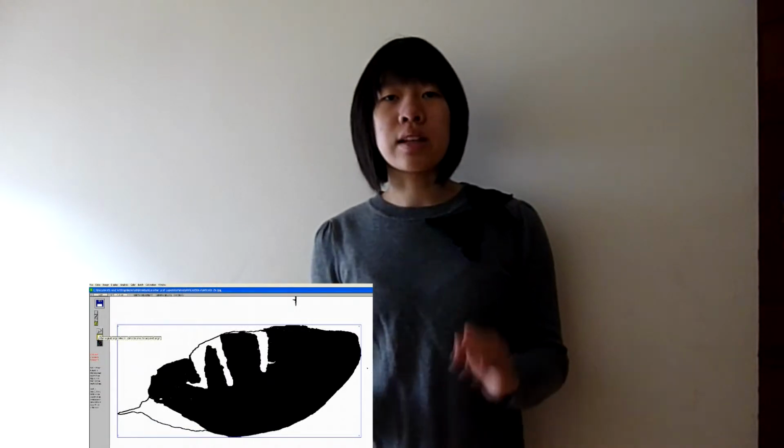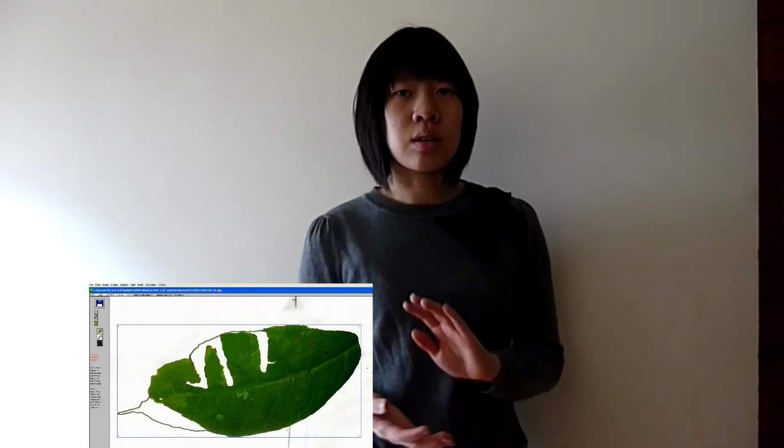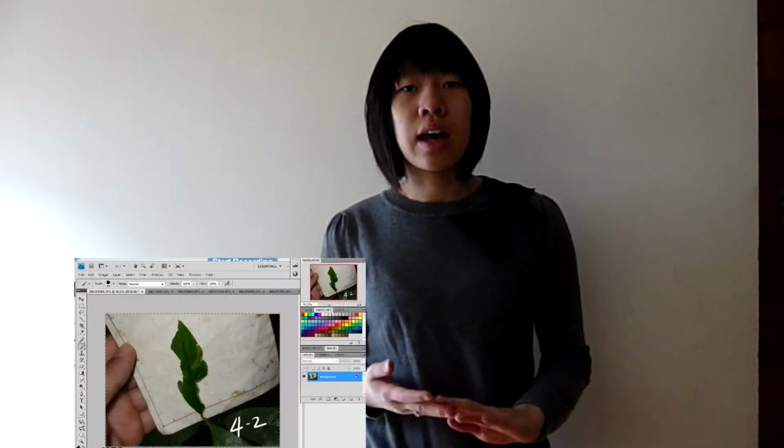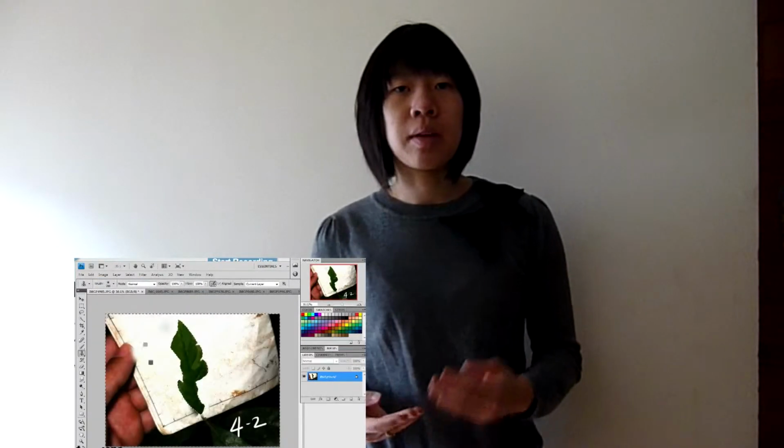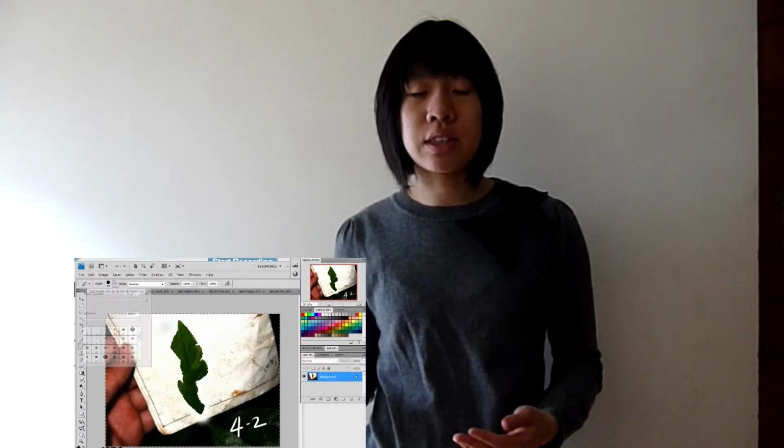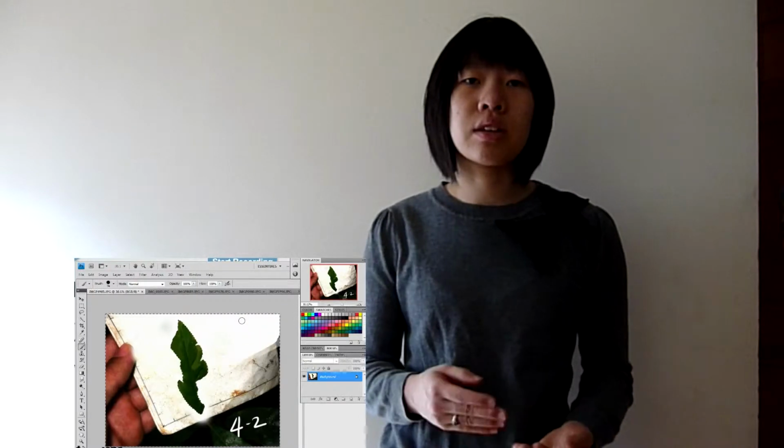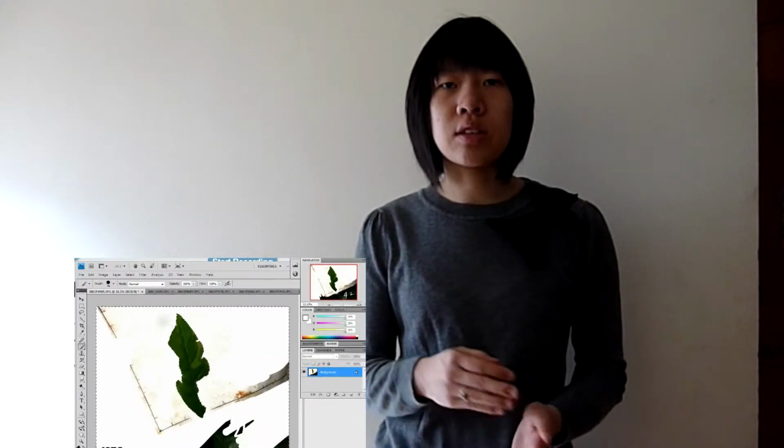But to make sure that the software is properly analyzing the leaf area and the holes area, I needed to use Adobe Photoshop to edit out the background of the leaves, so that anything in the background does not interfere with measuring of the leaf area.